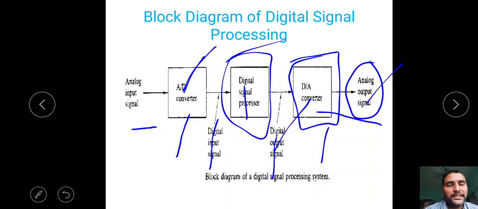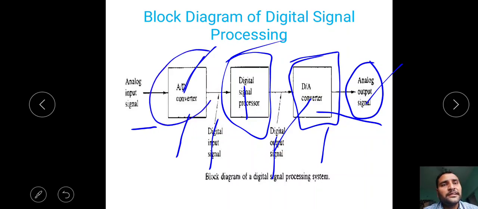Okay, simply we should take an analog input signal. We have to convert that one A to D digital by using A to D converter. That digital signal should be given to DSP processor. That should give DSP, that means digital output signal. That should be given to D to A converter. That will give analog output signal.